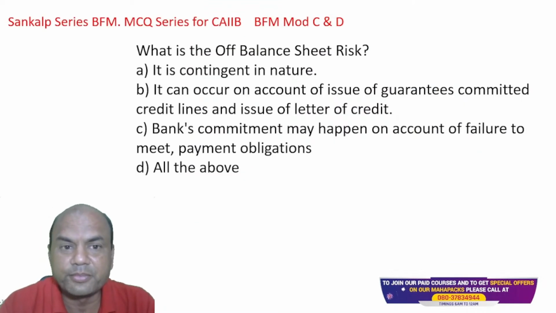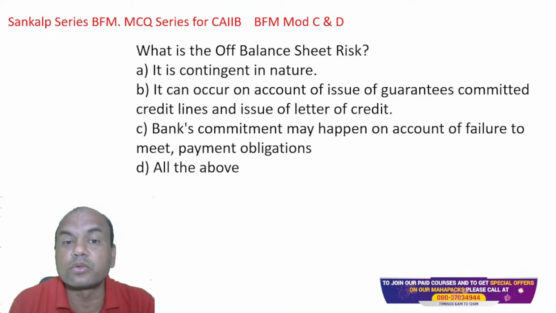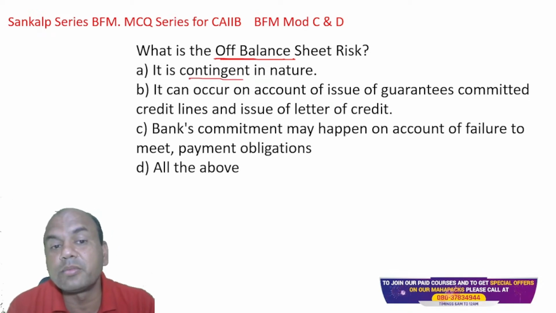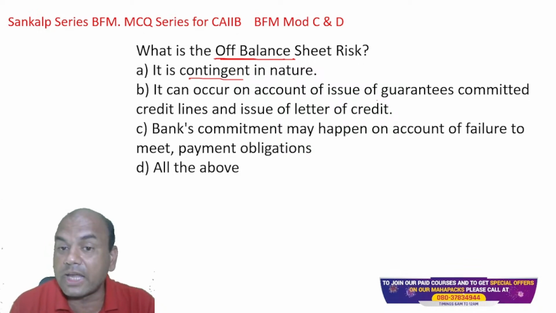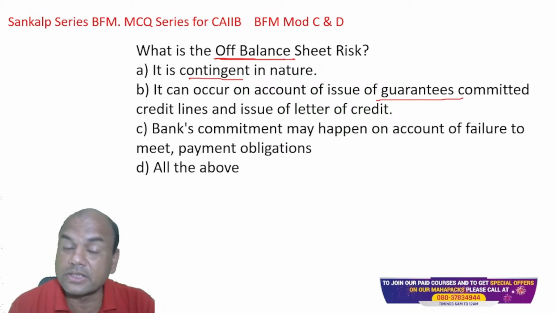What is off balance sheet risk? Off balance sheet means outside the balance sheet. It is contingent in nature. Contingent means it is not for the present, but it may come in future. It can occur on account of issue of guarantees. Guarantees are again contingent, coming in future. The bank's commitment may arise on account of failure to meet the payment obligation. That can also be possible.